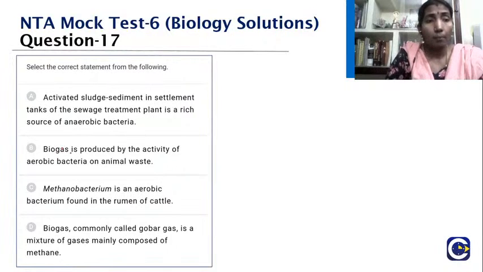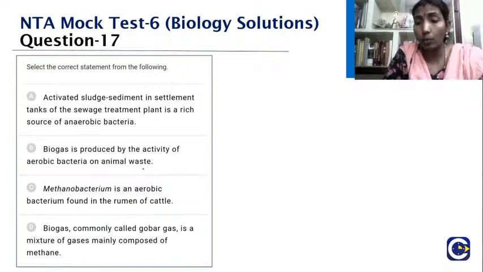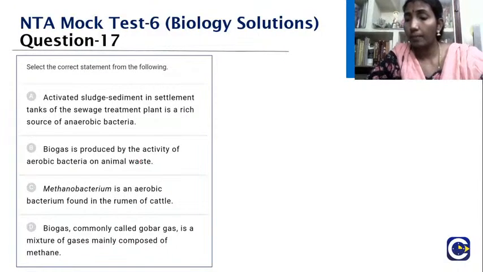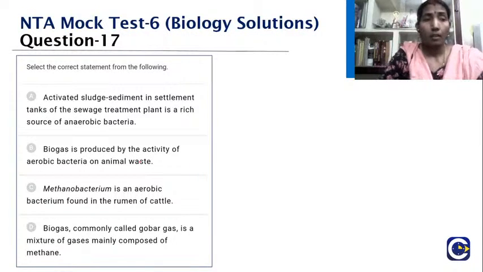Biogas is produced by the activity of aerobic bacteria on animal waste. Methanobacterium is an aerobic bacterium found in the rumen of cattle. Biogas, commonly called gobar gas, is a mixture of gases mainly composed of methane.